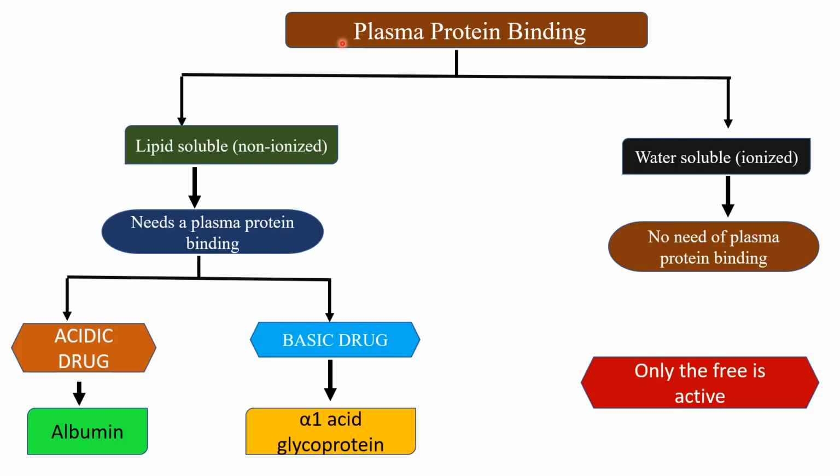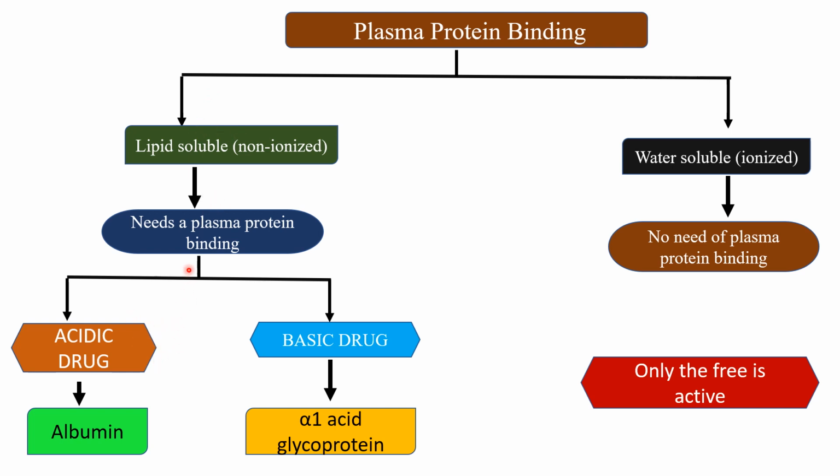For example, take a drug. It has to distribute. Say it is a lipid soluble drug which is non-ionized. It needs plasma protein binding. Why does a drug need a plasma protein? Because plasma is aqueous in nature, but the drug is lipid in nature. In order to carry a lipophilic drug in aqueous medium, it needs a plasma protein.